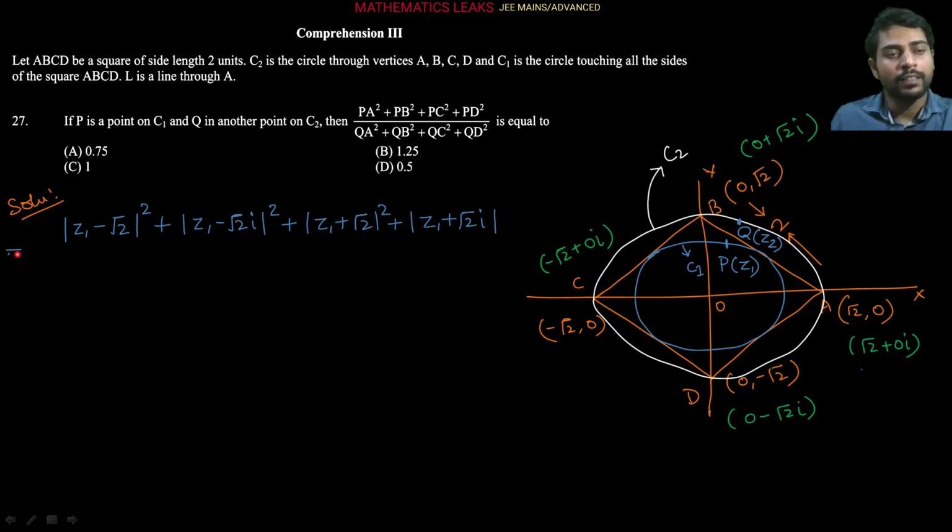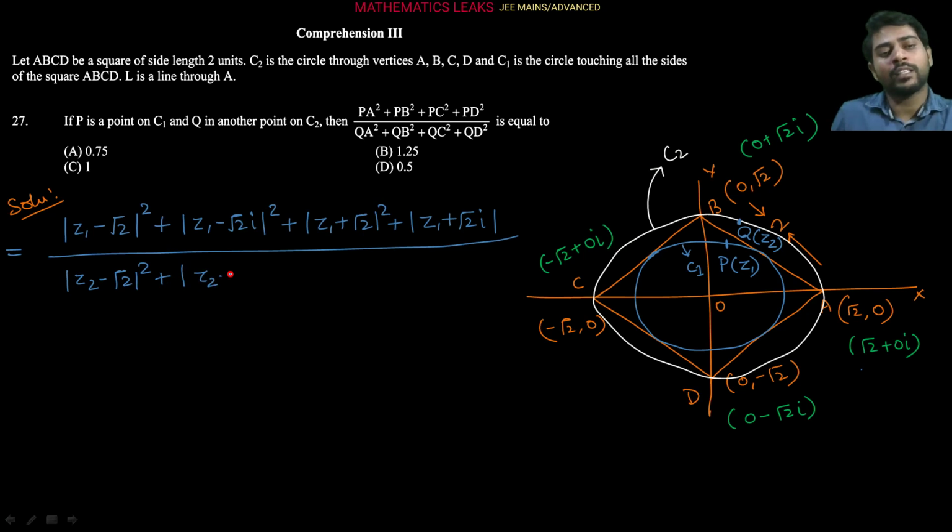This is the numerator part, and similarly in the denominator part QA square, Q is here Z2, so the same concept will be applied here: mod of Z2 minus root 2 whole square plus mod of Z2 minus root 2 iota whole square plus mod of Z2 plus root 2 whole square plus mod of Z2 plus root 2 iota whole square, right?